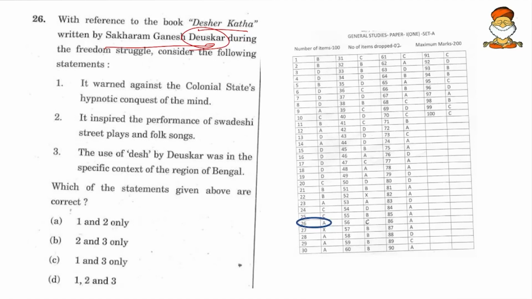And here we have a statement that the use of Desh by Deuskar was in the specific context of the region of Bengal. So here there is a skew. A freedom fighter in Maharashtra cannot awaken the Bengali people. If you strike this down, straight away we get the answer, and even the UPSC answer key goes with the same. So make sure that you try the logic before you leave that question, and keep this logic as the last resort at least.